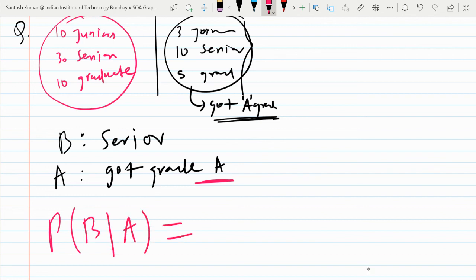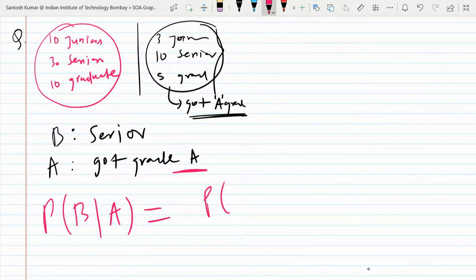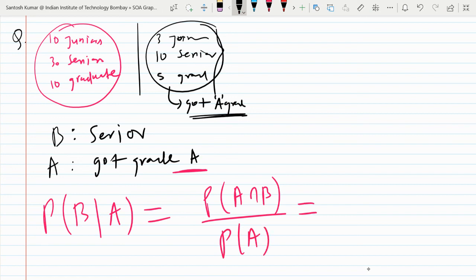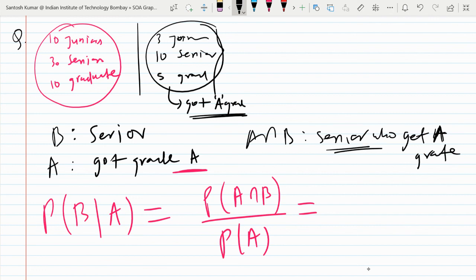According to the formula, probability of A intersection B upon probability of B. A intersection B means a senior who got an A grade. Intersection means and.